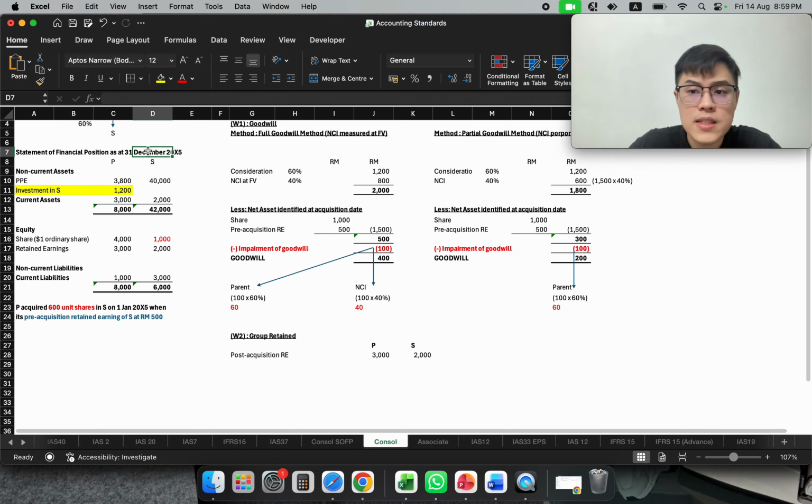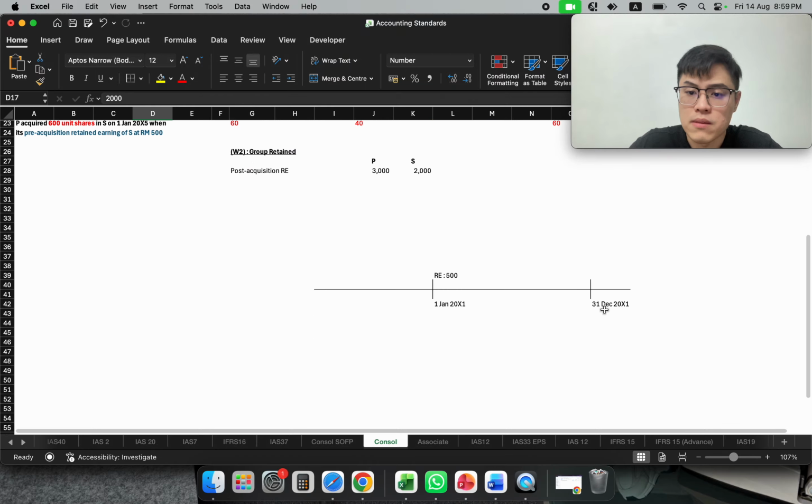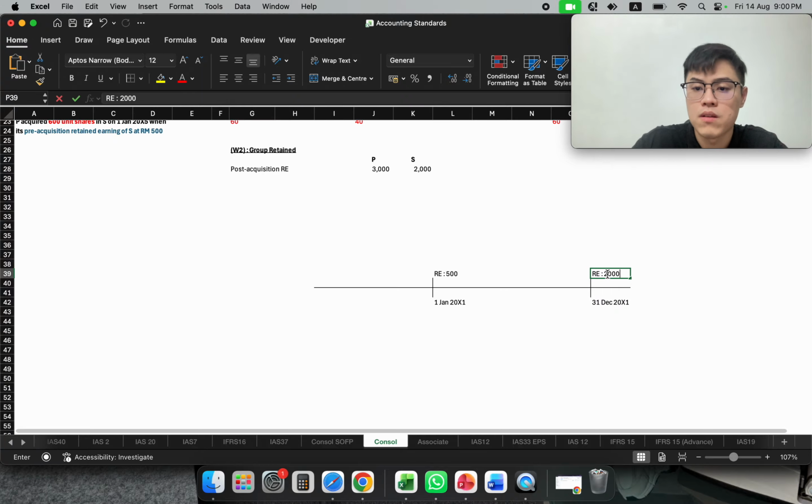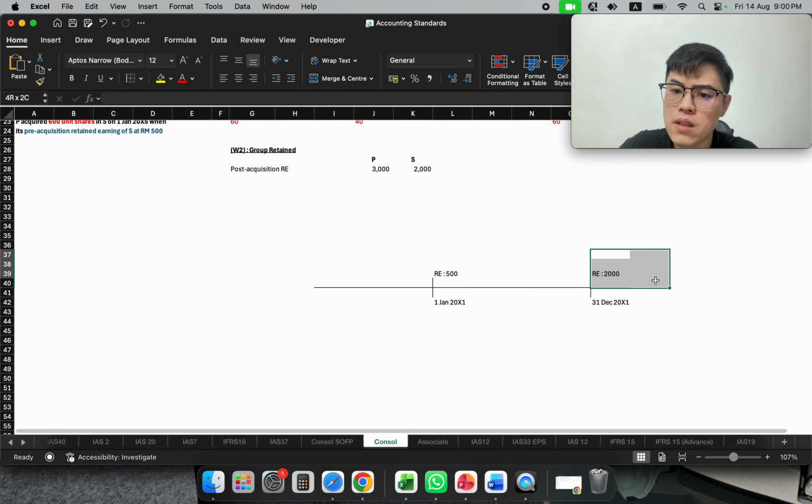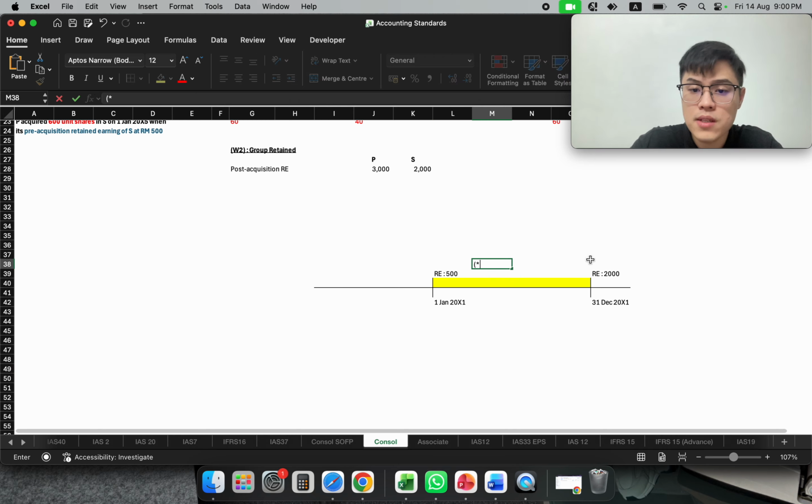Then on 31st December, your RE is at 2000. Question: you invest, you are able to share their retained earning, because this is the reason why you want to invest. But can we use this 2000? The answer is no, because you were only involved in this period. Therefore, in order to share the relevant period profit or retained earning, you need to use your 2000 minus 500. Then only can you times it with the 60%, that will be the portion that we can share.